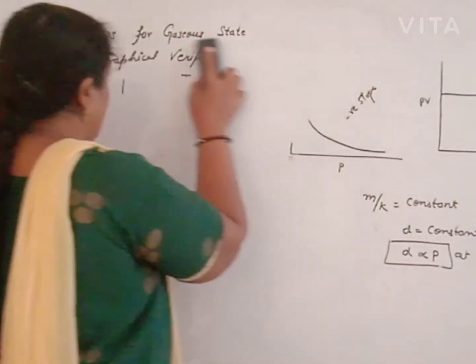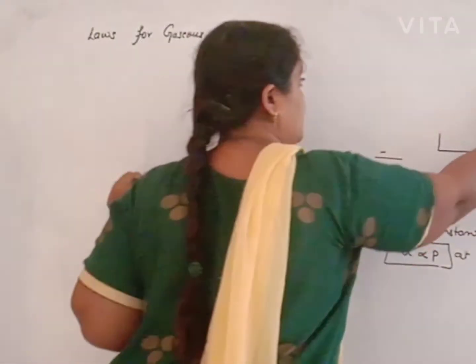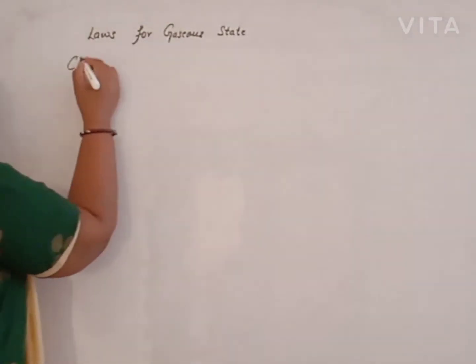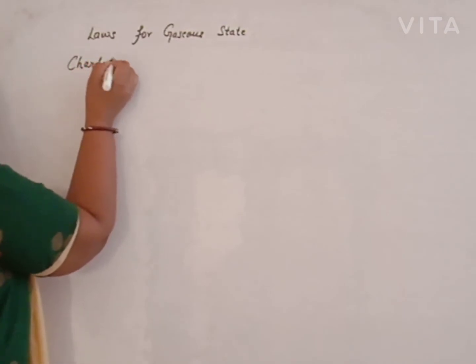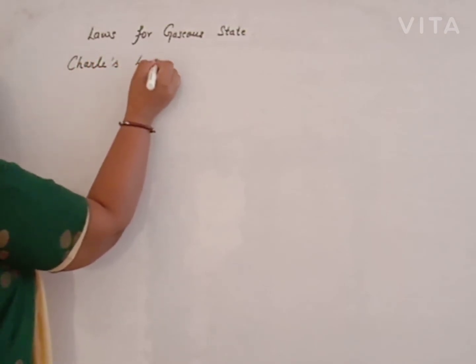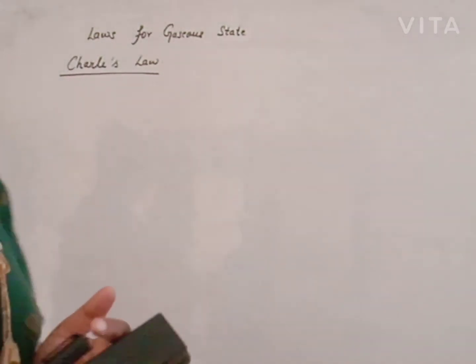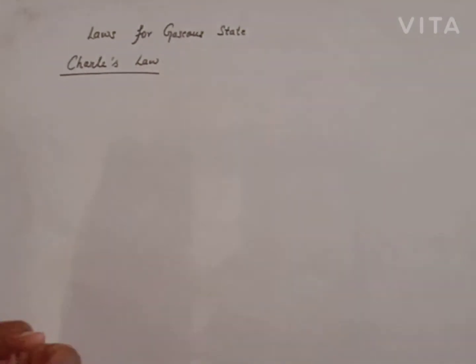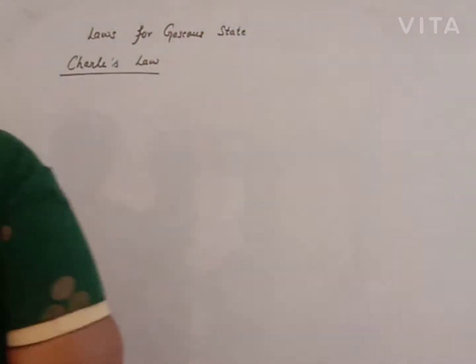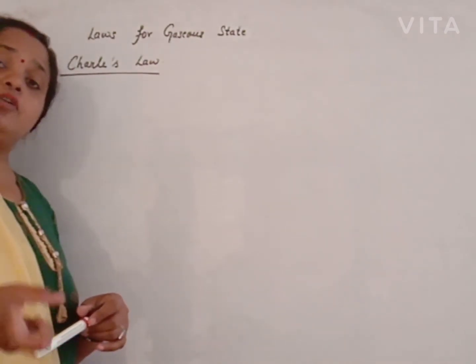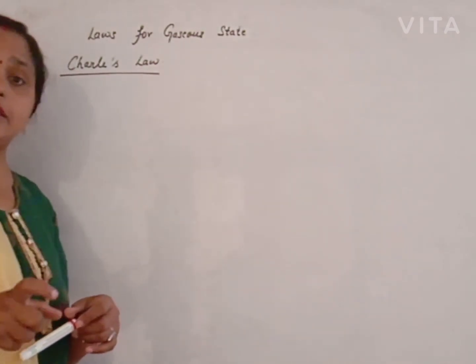Now, another law, that is Charles law. Charles law explains the nature of gas at constant pressure.